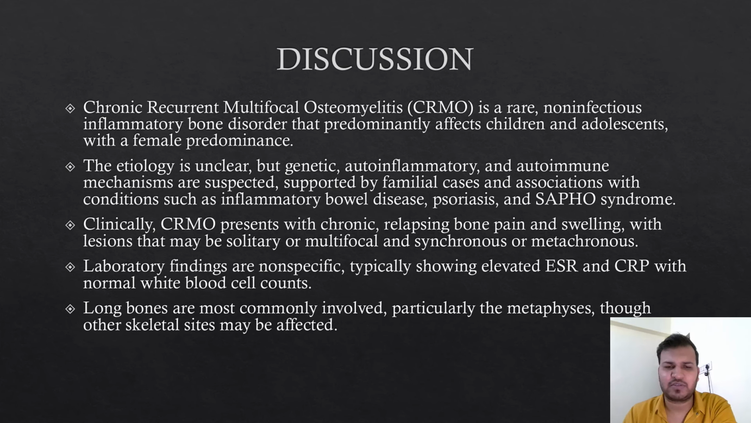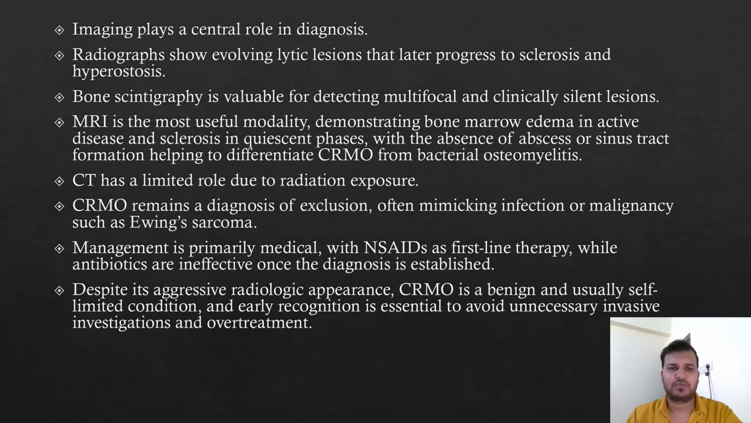Clinically, CRMO presents with chronic relapsing bone pain and swelling, with lesions that may be solitary or multifocal and synchronous or metachronous. Laboratory findings are non-specific, typically showing elevated ESR and CRP with normal WBC counts. Long bones are the most commonly involved, particularly the metaphysis, though other skeletal sites may be affected. Imaging plays a central role in diagnosis.